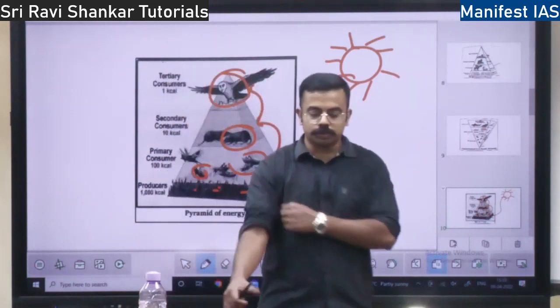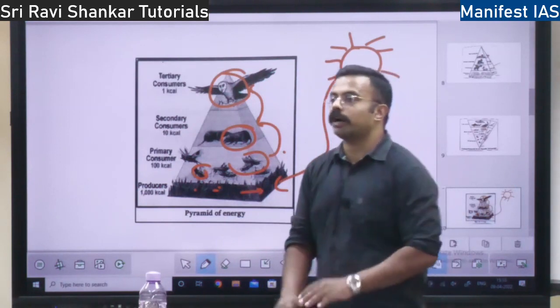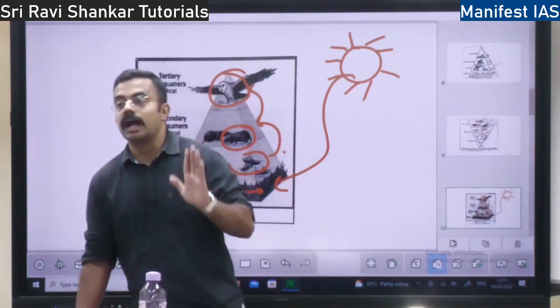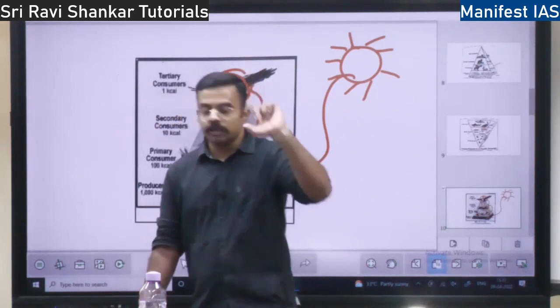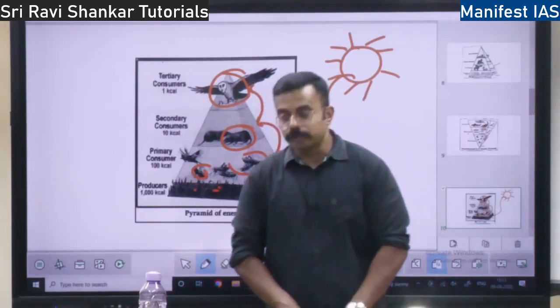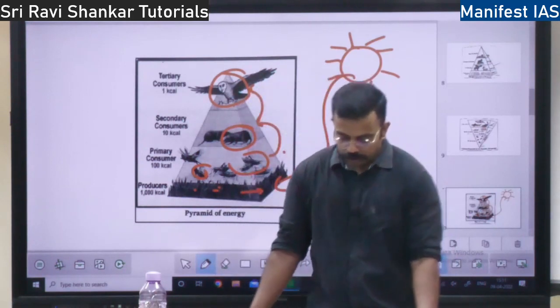So this is all about the pyramids. Next we will move to the concept of pollutants and trophic level. Just now what I explained, how the pollutant gets increased in the body. At each trophic level pollutants go on increasing. So that we will discuss now. The pollutants move through various trophic levels.